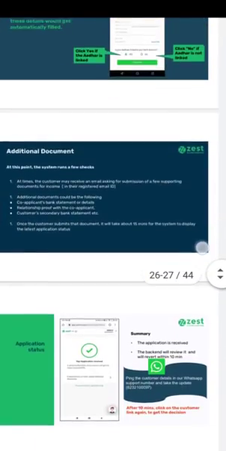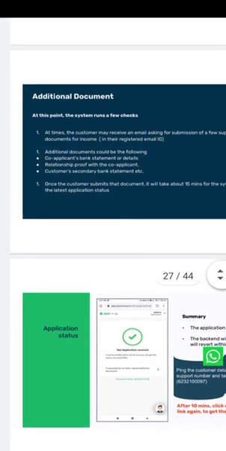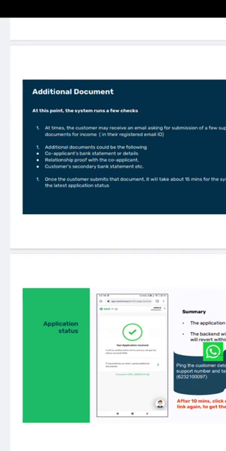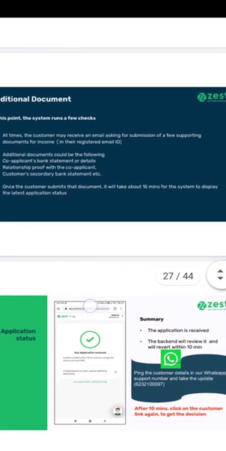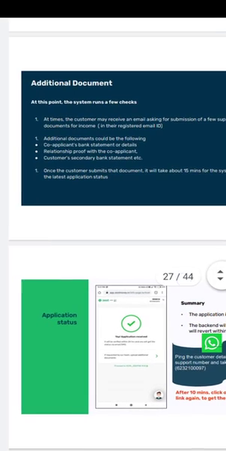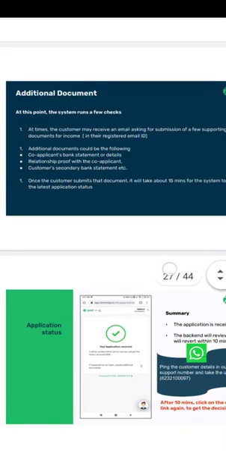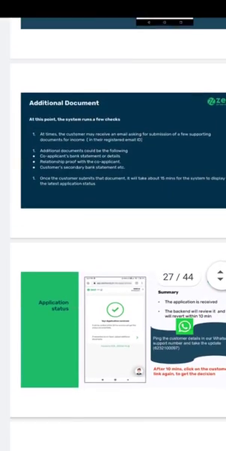Additional documents required. At this point, the system runs a few checks. At times, the customer may receive an email asking for submission of a few supporting documents for income. Additional documents could be the following: co-applicant bank statement or details, relationship proof with the co-applicant, customer's secondary bank statement, etc. Once the customer submits that document, it will take about 50 minutes for the system to display the latest application status.